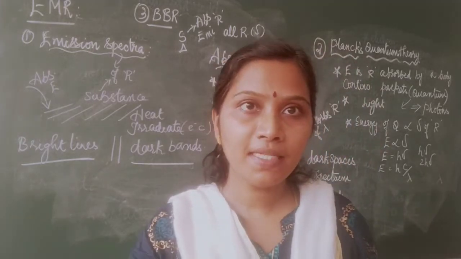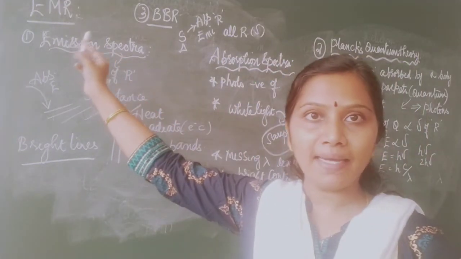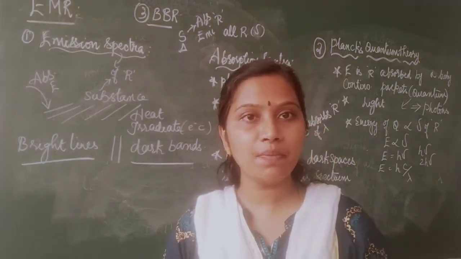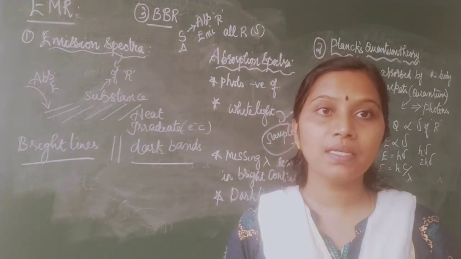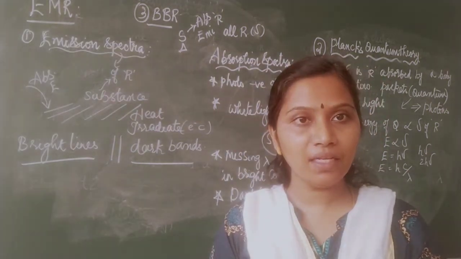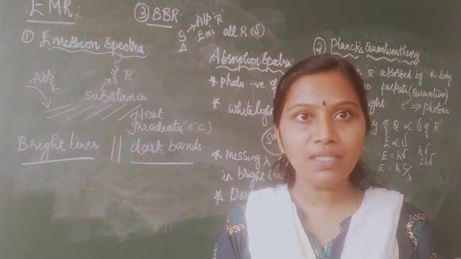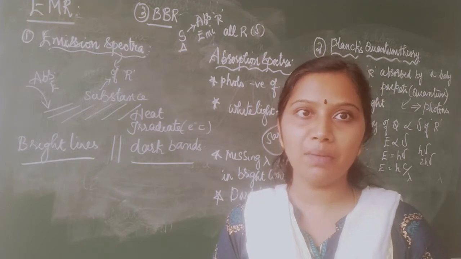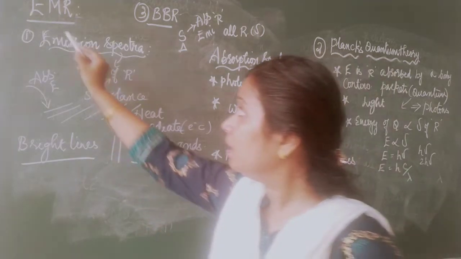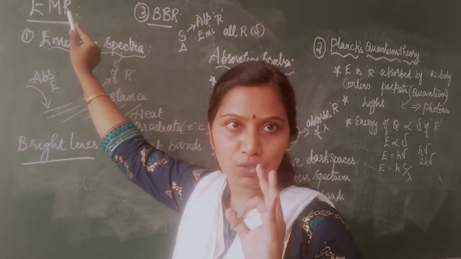Children, moving to the next topic, electromagnetic radiation. I have already explained what electromagnetic radiations are: alternating electrical and magnetic fields which can be absorbed or transmitted, all travelling with the same velocity, the velocity of light, 3 × 10^8 meters per second.